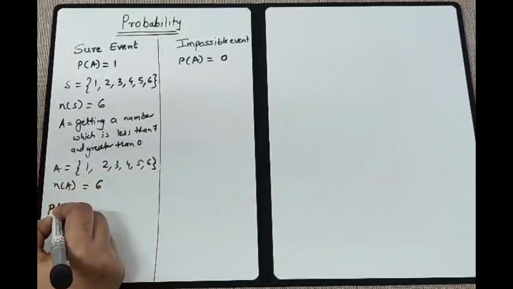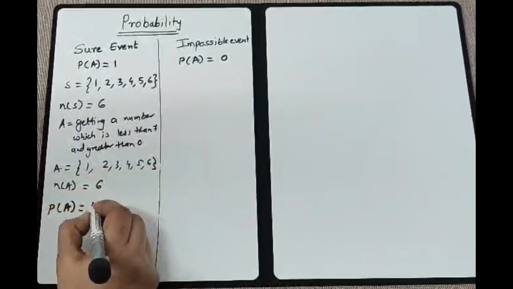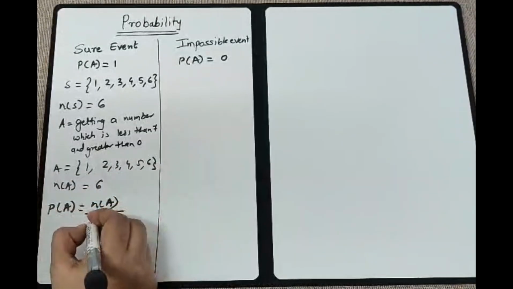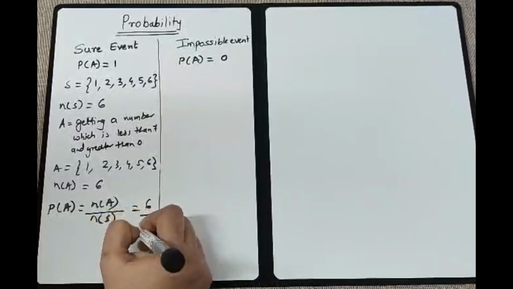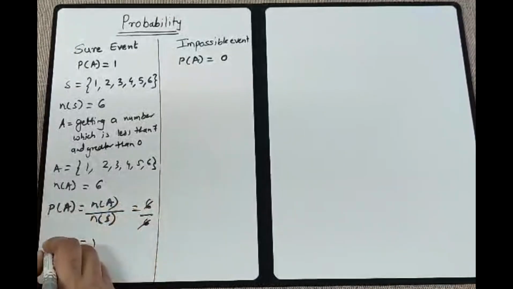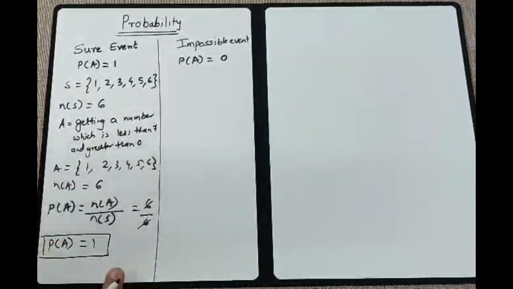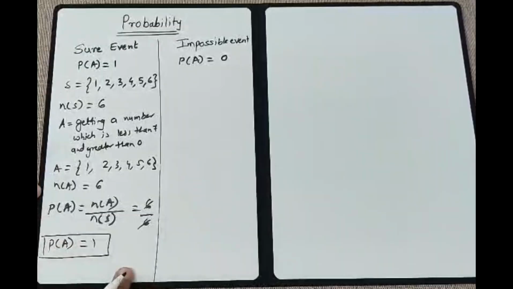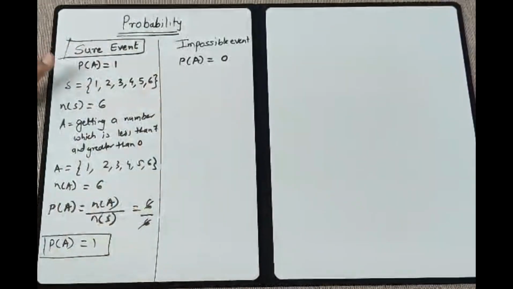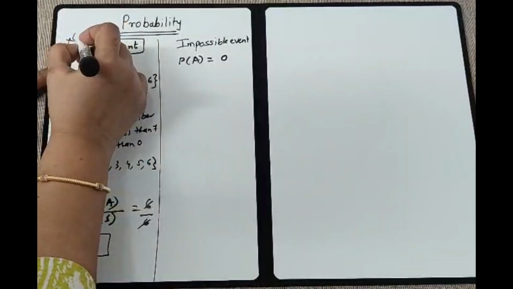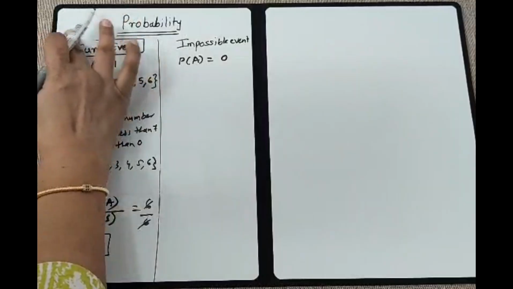So if you take the probability of this, it will be n of A upon n of S, which is 6 by 6, which gets cancelled. So the probability of a sure event becomes 1. Such an event will always happen. This type of event we call a sure event. Okay, another name for this type of event is also certain event.